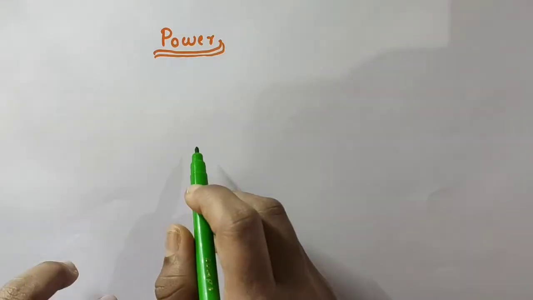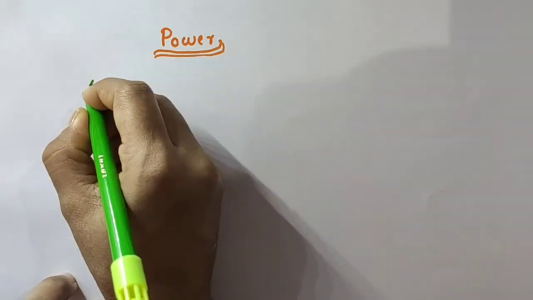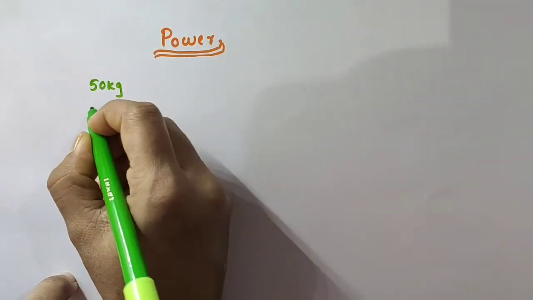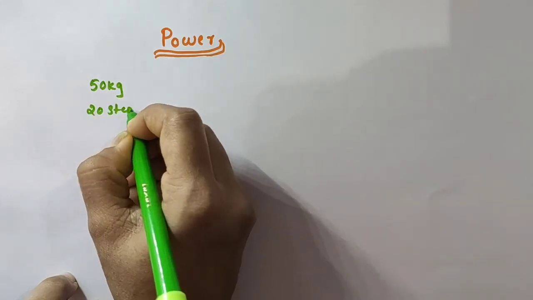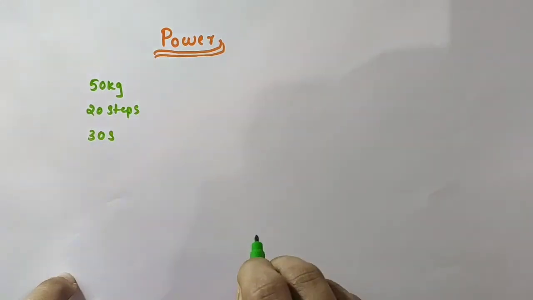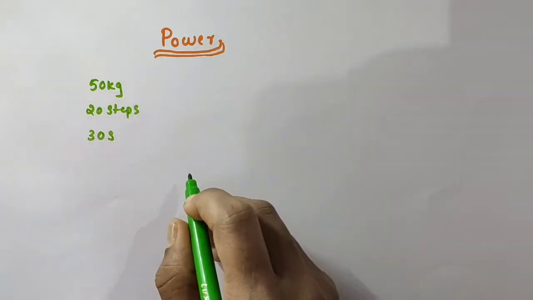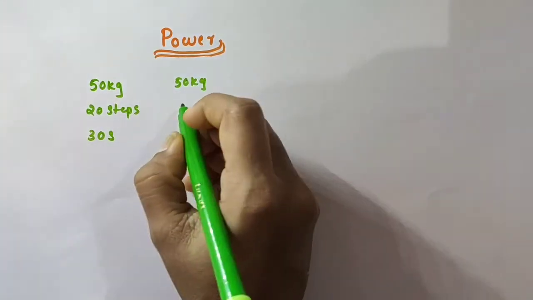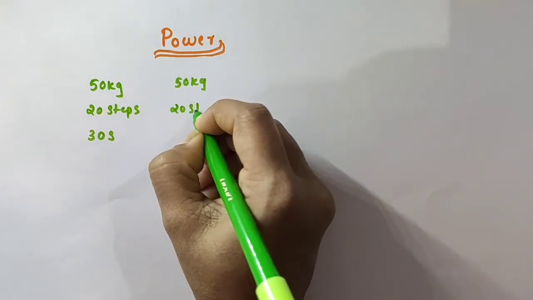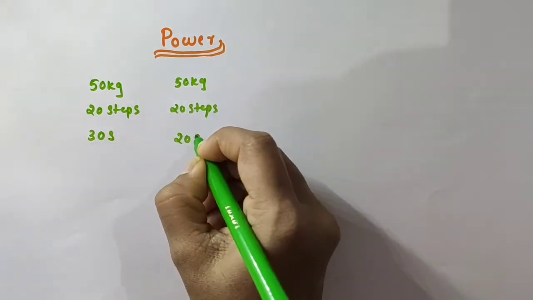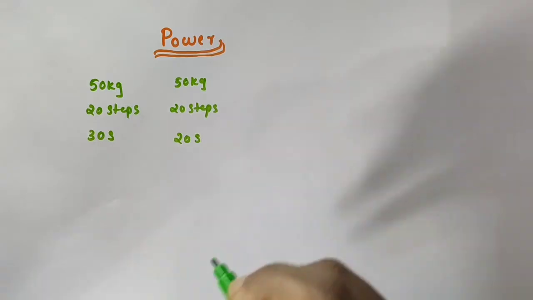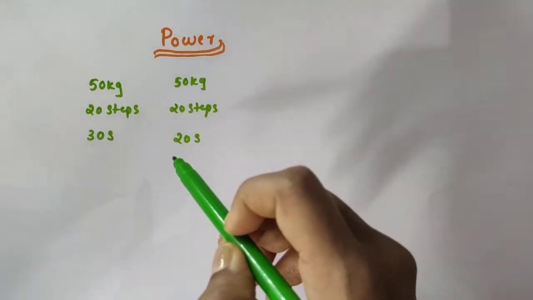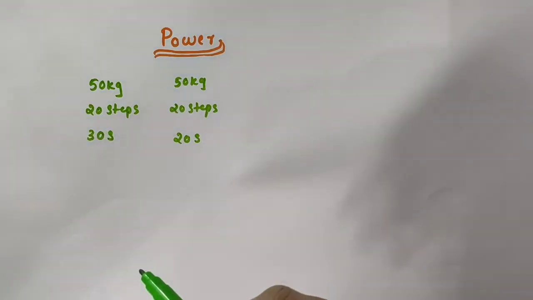For example, consider a person of mass 50 kilogram who climbs up a staircase of 20 steps in 30 seconds, and another person of the same mass, 50 kilogram, who climbs up the same staircase of 20 steps in 20 seconds. Then who has more power? The second person has more power than the first person.